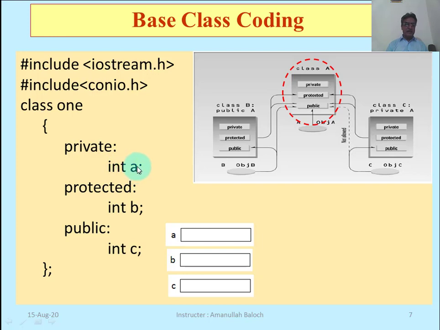Integer variable A is the private member of the base class. Integer variable B is the protected member of base class 1, and integer variable C is the public member of base class 1. These A, B and C are the three data members of our base class, and we will see how the derived class and the object of the derived class can access the data of these three different sections. This scenario we have coded with the name of class 1, which we have circled with dotted red color.